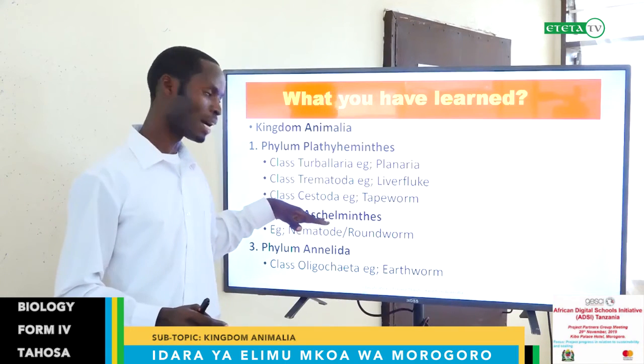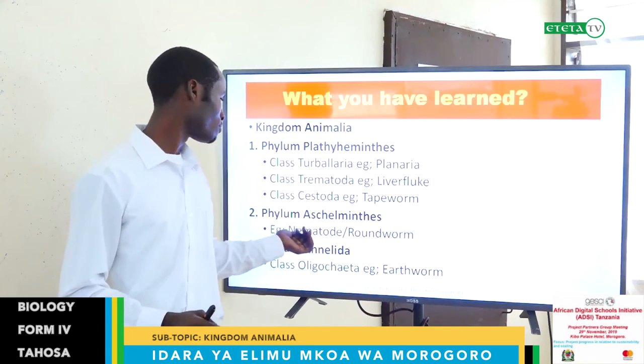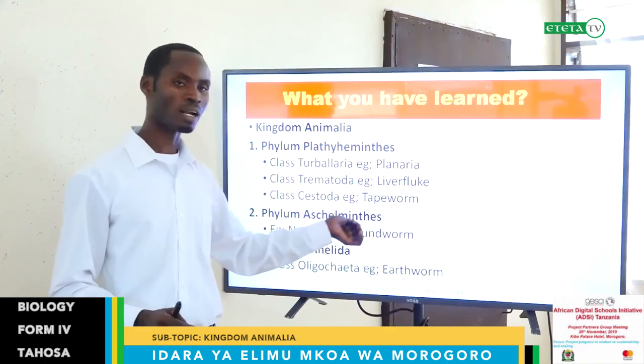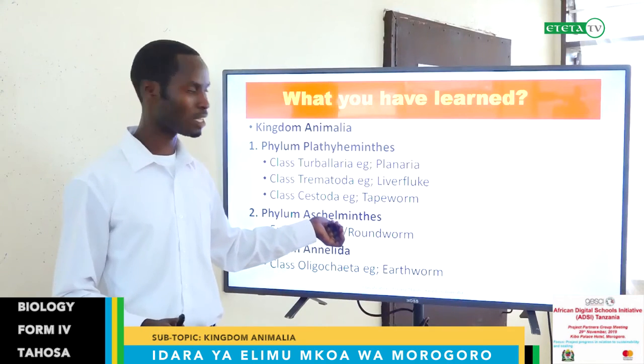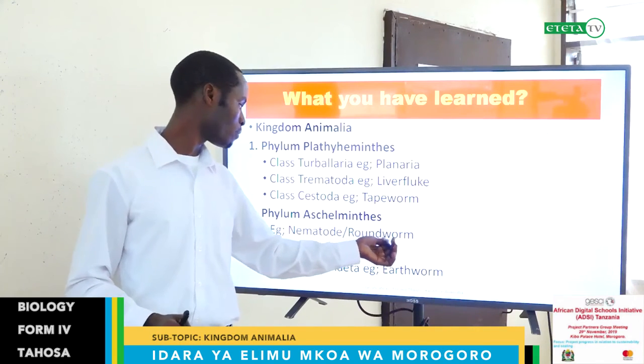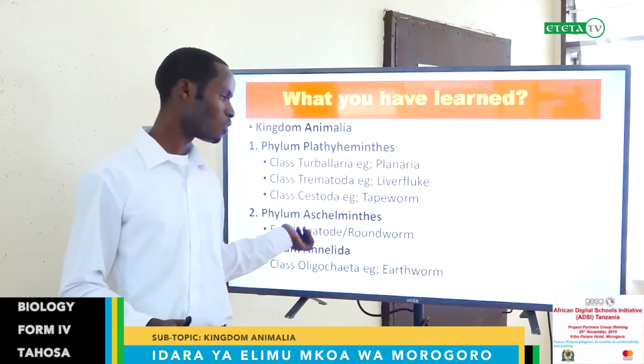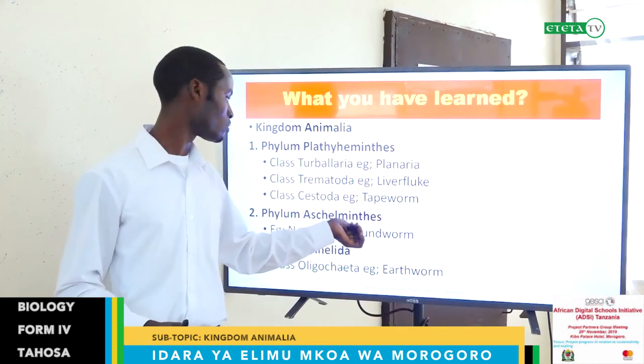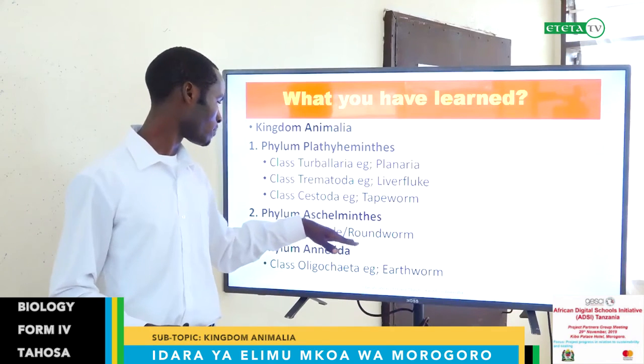Again, we discussed Aschelminthes, which has the representative member roundworm; I would not mention the class under this. It is on the phylum and the representative member, which is Ascaris, or nematode, or roundworm. These are common names.